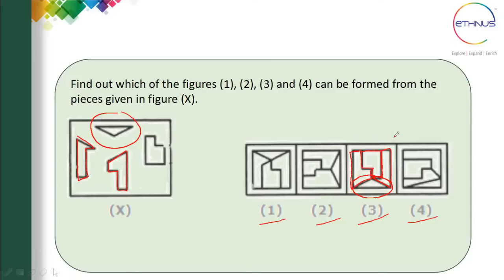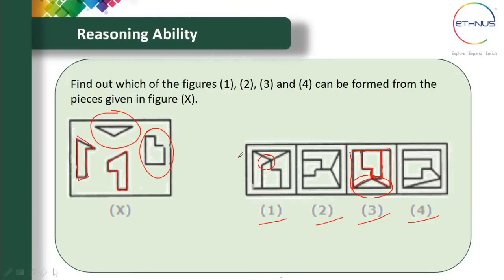So option 3 is the correct answer here. See, the other figures also resemble it, it's almost similar, but with a little bit of difference. For example, in this particular figure there is a small slight change. So we have to be very careful while identifying the figure. So the correct answer is option 3.